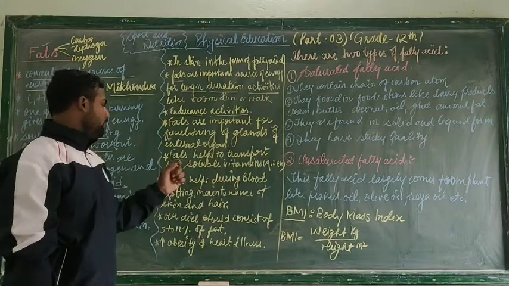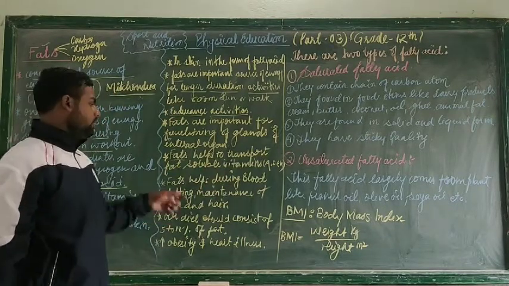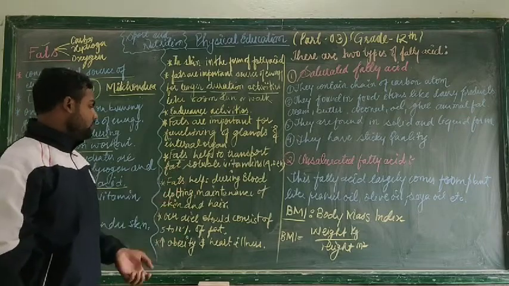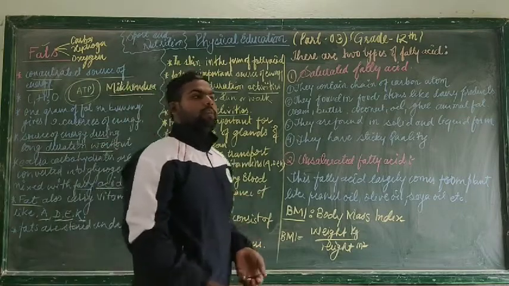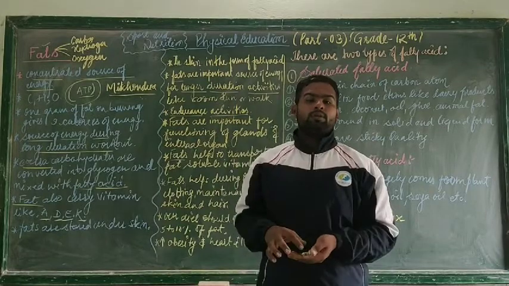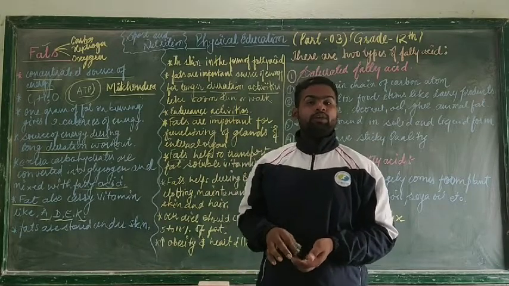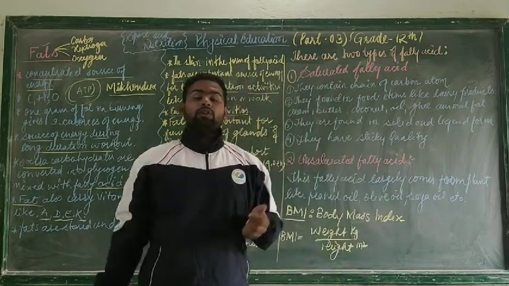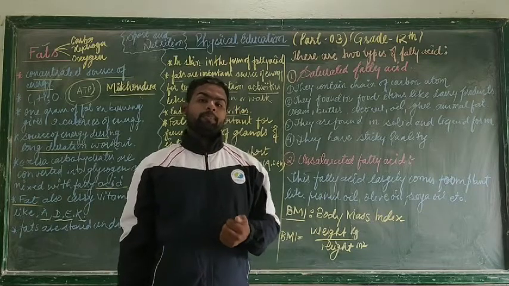Fats help during blood coagulation, blood clotting, and maintenance of skin and hair. See, if the growth of your hair is not good, if you think that in some time you will become bald, you should consume a good amount of fat.